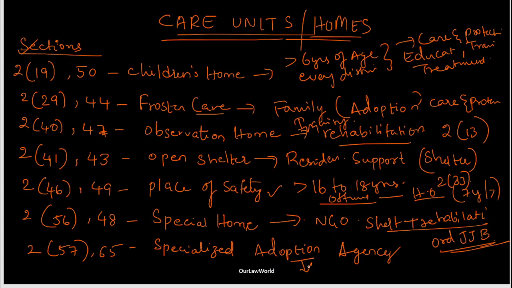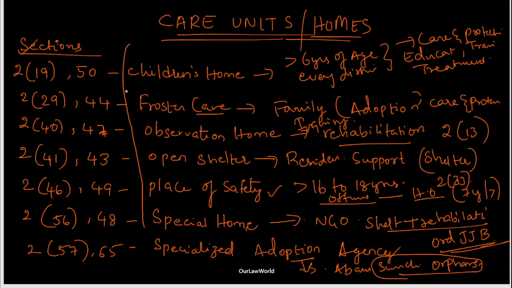So this is an adoption agency where abandoned or surrendered children, generally the orphans, are kept. So these are different kinds of homes, and all these homes are maintained by the state government. So do not forget this.